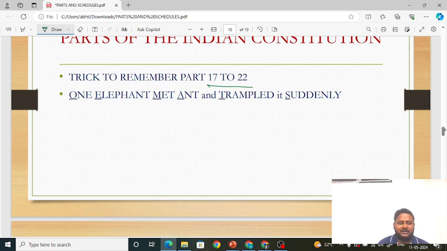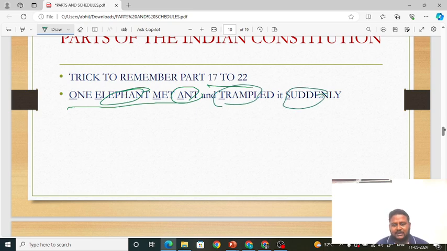So: one elephant met ant and trampled it suddenly. An ant can irritate an elephant by biting it, but the elephant may not be able to do anything. But when the ant is on the ground, immediately it's trampled. Trampled means stamping on it. One elephant met ant and trampled it suddenly.